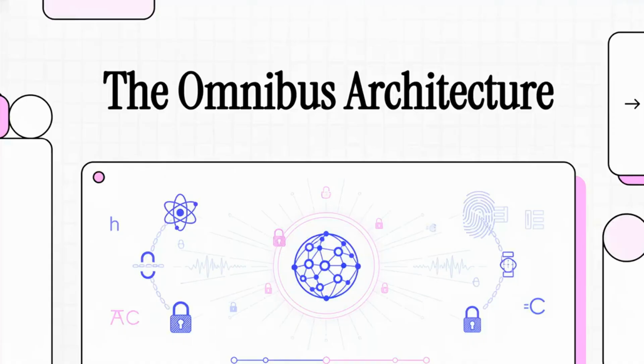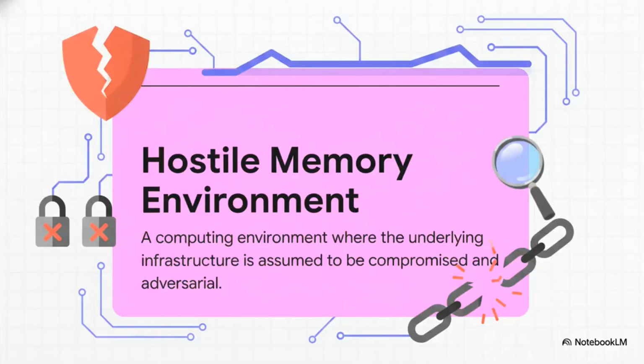This briefing covers the Omnibus Architecture patent. We will analyze a system designed to enforce data sovereignty not through policy, but through the direct verification of immutable physical constants. Our foundational premise is the hostile memory environment, or HME. This model assumes the entire underlying infrastructure is compromised and adversarial.